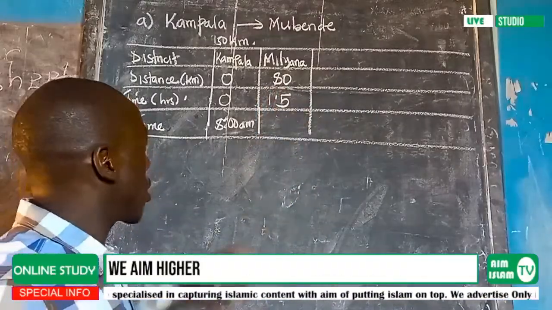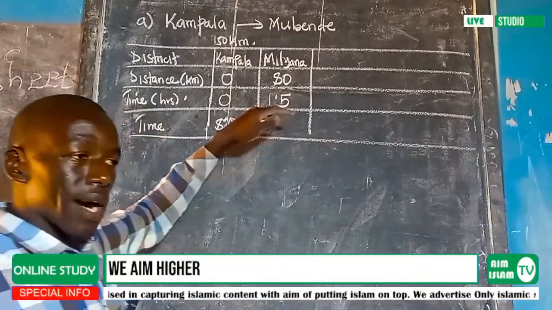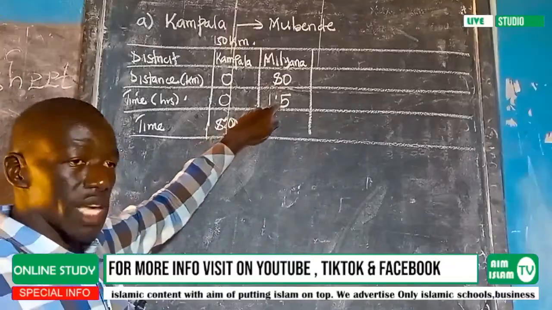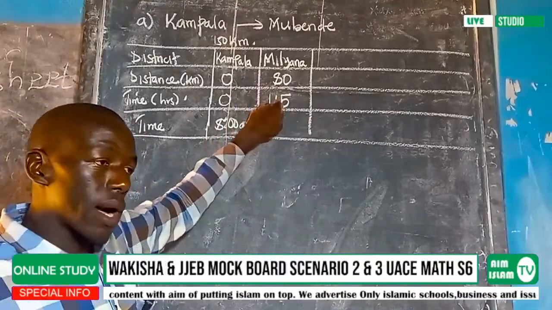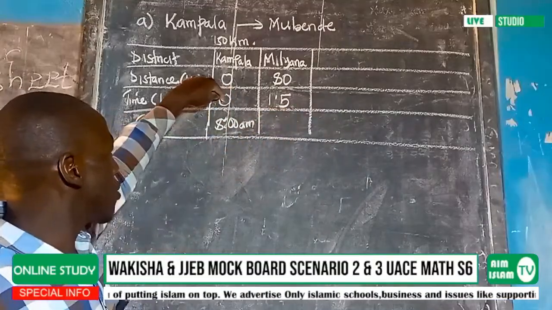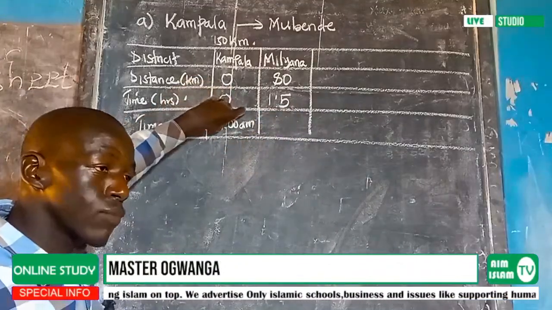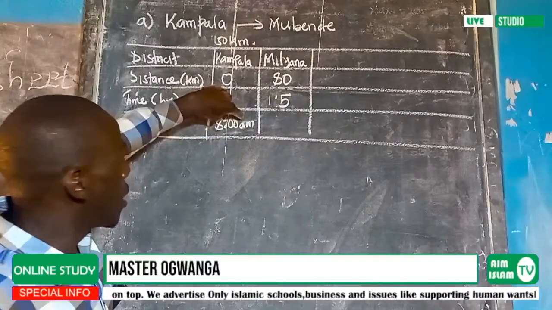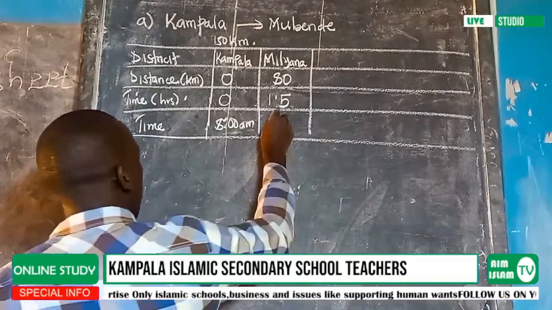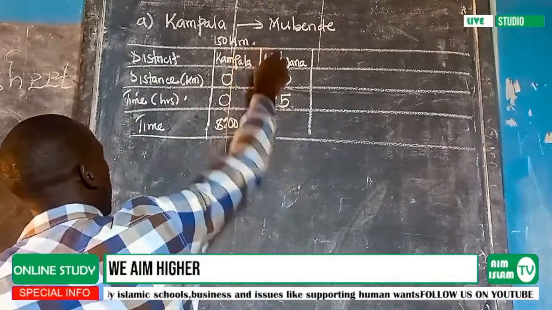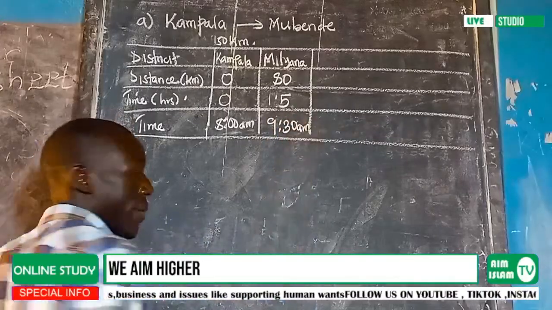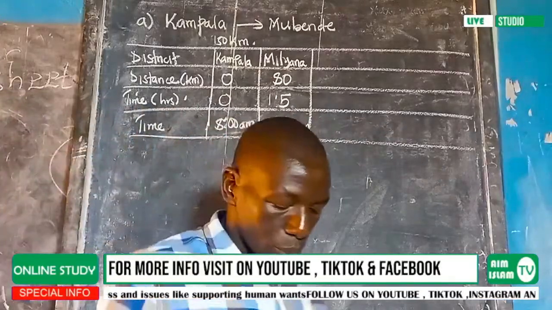Meaning that 1.5 in terms of the time is the same as 1 hour 30 minutes, because the 0.5 means the 30 minutes. So if I start moving from 8 a.m., I am going to add the 1 hour and 30 minutes, whereby you realize that he reached Mityana after leaving Kampala at 9:30 a.m. That is 1.5 hours.